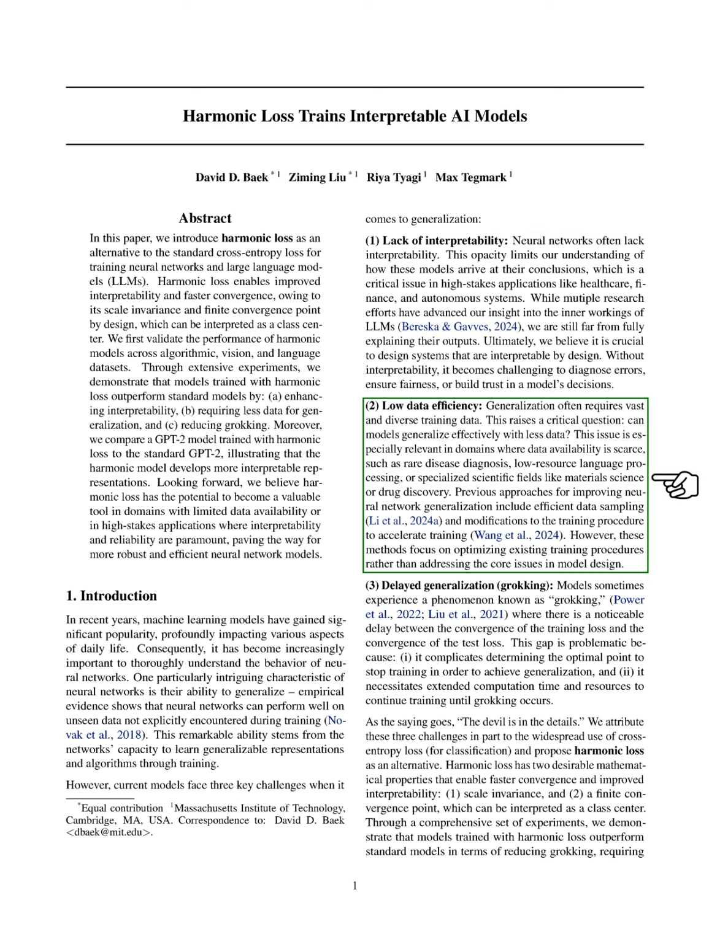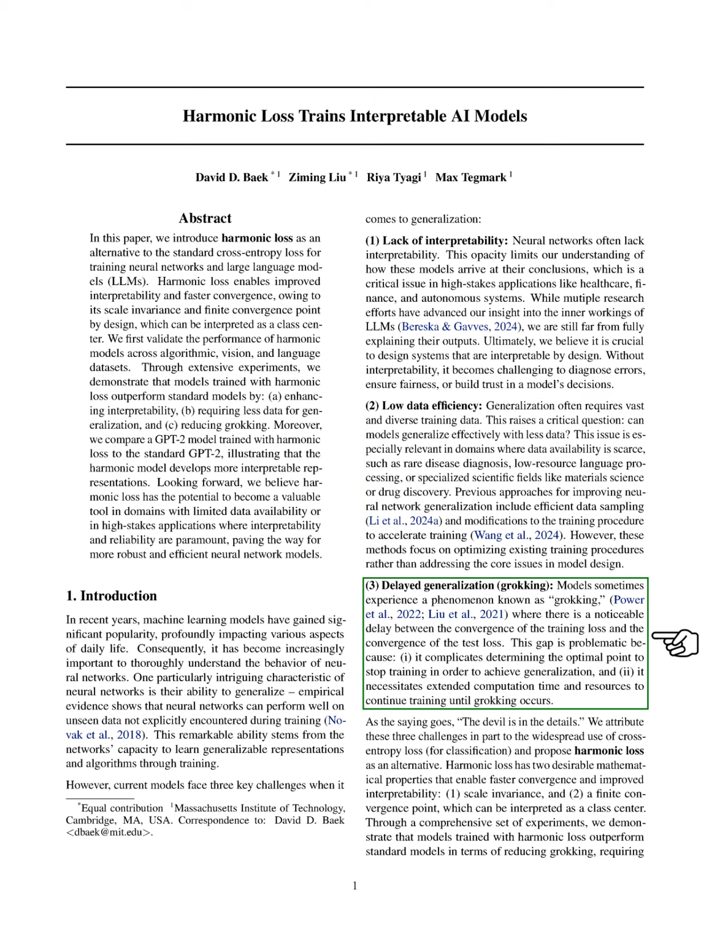Second, we encounter low data efficiency. Generalization typically requires a lot of diverse training data, leading us to question whether models can generalize effectively with less data. This is particularly important in fields with limited data, such as rare disease diagnosis or specialized scientific research. Previous methods aimed at improving generalization have focused on optimizing training procedures rather than addressing fundamental design issues.